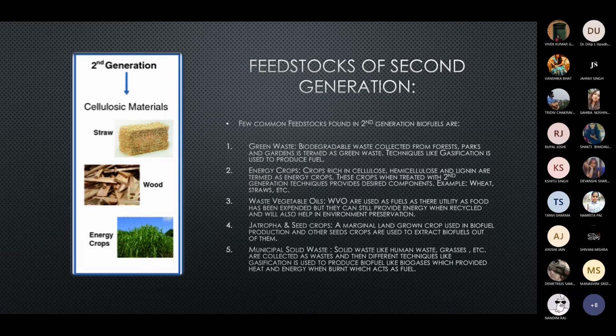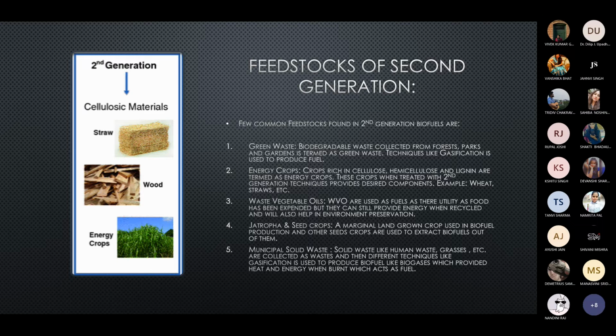Waste vegetable oils. Waste vegetable oils are one of the main feedstocks which are used to produce energy. These waste vegetable oils are used as fuels directly, and they can also be used with the help of other techniques after extraction, when their utility as food has finished, or when we cannot use them as food. Then they are used to provide energy when recycled, and will also help in environment preservation.